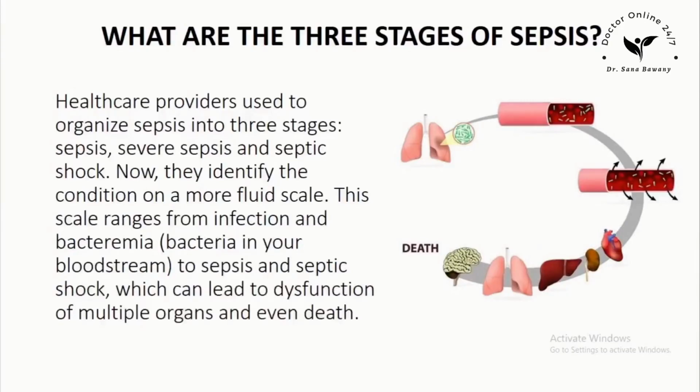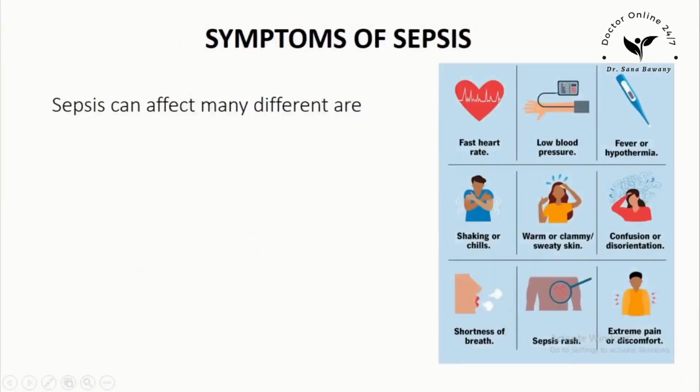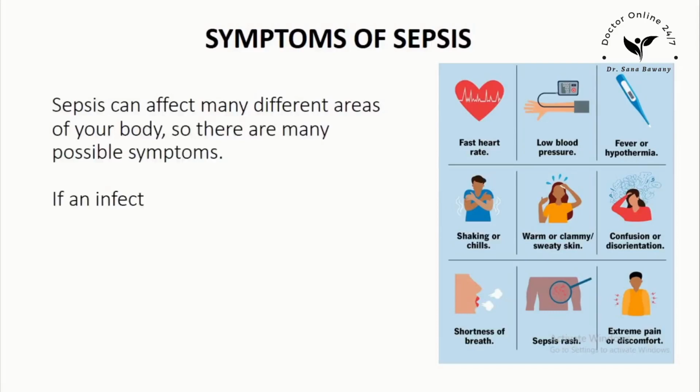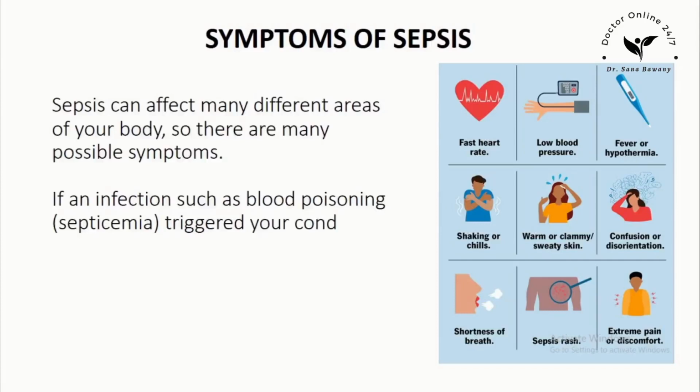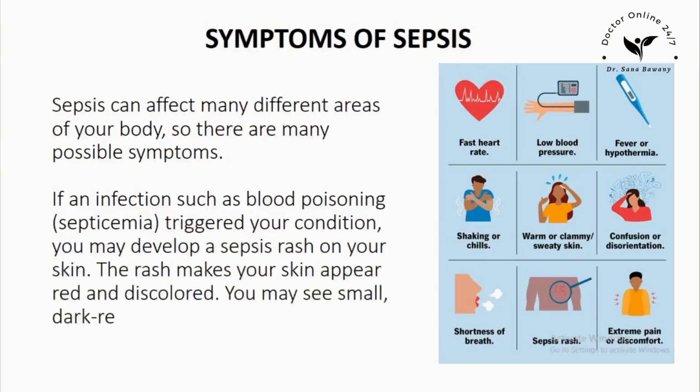What are the symptoms of sepsis? Sepsis can affect many different areas of your body, so there are many possible symptoms. If an infection such as blood poisoning, septicemia, triggered your condition, you may develop a sepsis rash on your skin. The rash makes your skin appear red and discolored. You may see small, dark red spots on your skin.